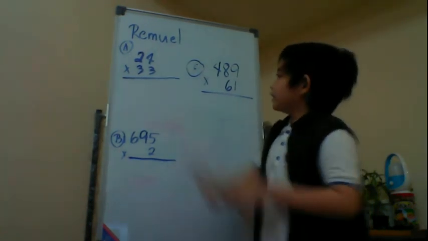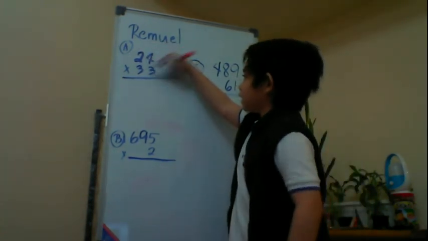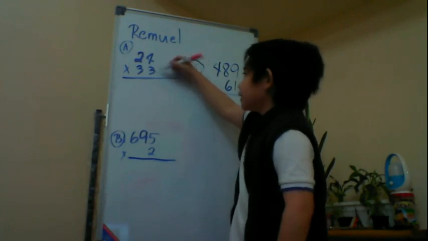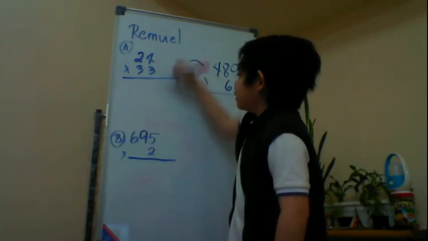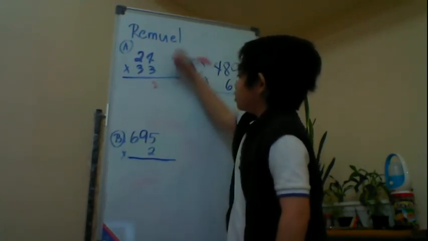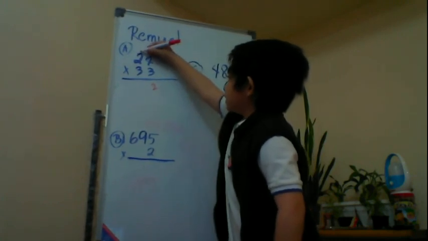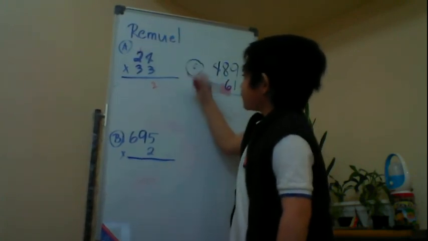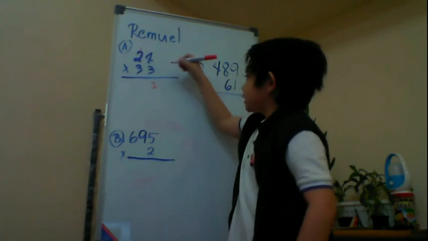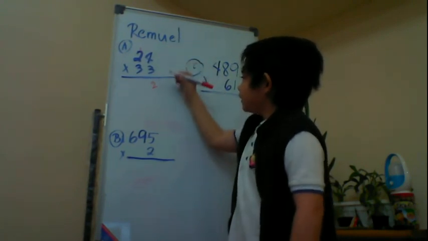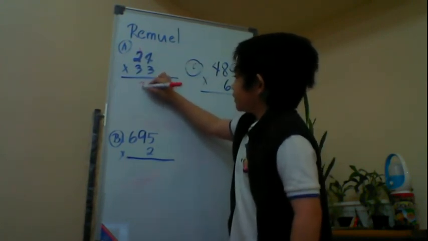Example. Letter A, 24 times 3. 3 times 4 is 12. Write 2 on the ones place, carry 1. 3 times 2 is 6. Plus 1, 7. Write 7 on the tens place.